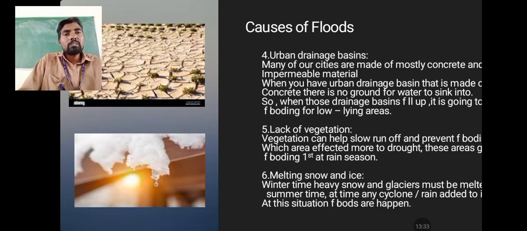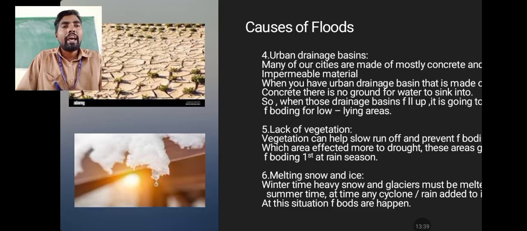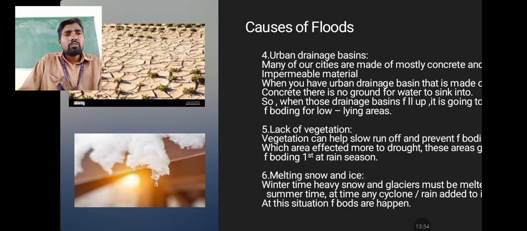Next, urban drainage basins. Our cities are made of mostly concrete and impermeable materials. When you have an urban drainage basin made of concrete, there is a lack of vegetation. Vegetation can help slow runoff and prevent flooding, so such areas are affected more. These areas flood first in the rain season.